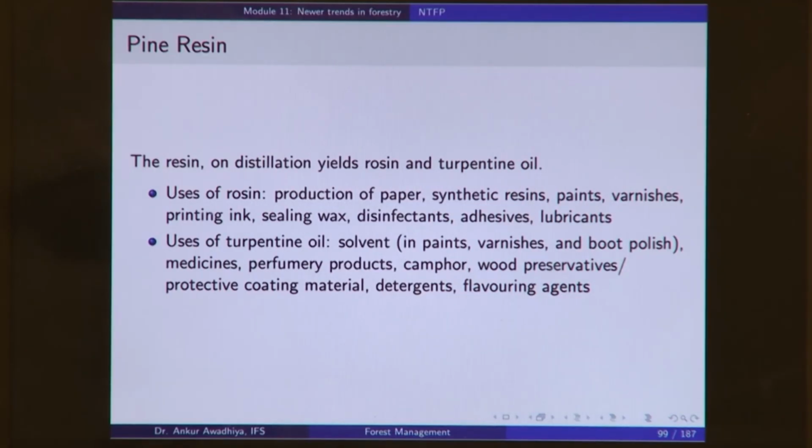And turpentine oil is used as a solvent, especially in paints, varnishes and boot polish. It is used in certain medicines, perfumery products, camphor, wood preservatives, and as a protective coating material. It is added to detergents, and it is used as a flavoring agent. So, both of these, the rosin and the turpentine oil, are non-timber forest produce that you get out of resin, which again is a non-timber forest produce.